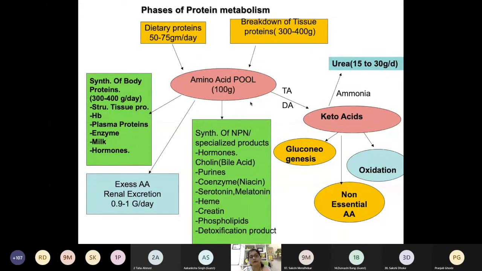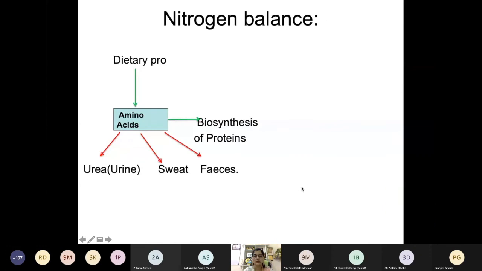So in the first 3 lectures we are going to see the common metabolic pathways for all amino acids, and later on we will shift to the individual amino acids. Clear? You now know how the proteins are metabolized. Clear up to here? Yes, ma'am. Okay. So thank you so much. Any question you can ask. Okay, so let's move on.